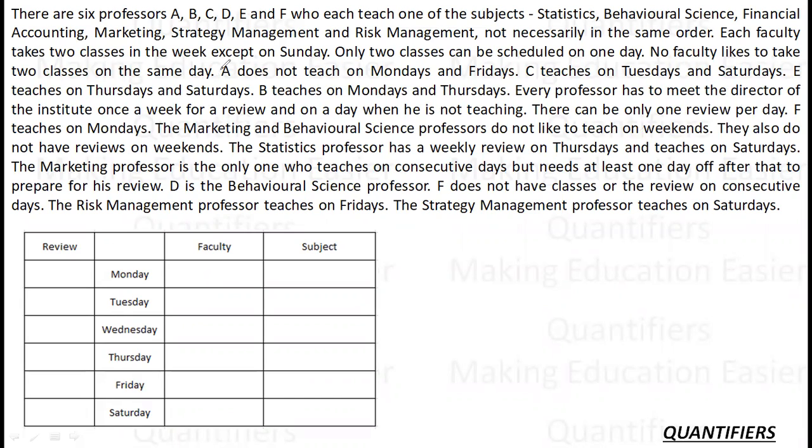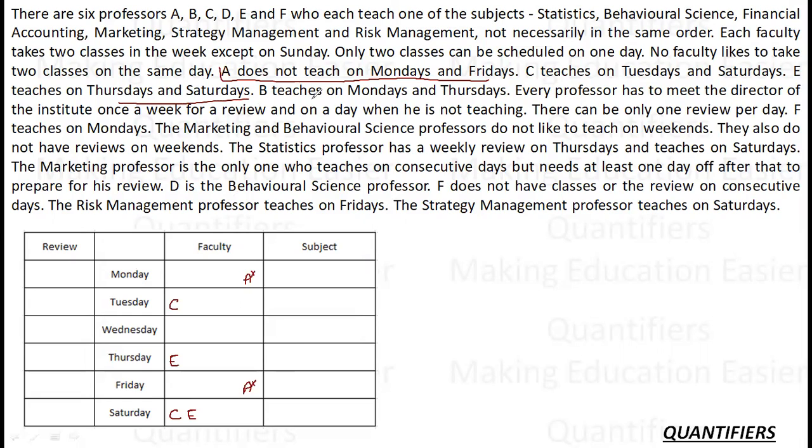A does not teach on Monday and Friday. So A will come neither on Monday nor on Friday. C teaches on Tuesdays and Saturdays. So C teaches on Tuesday and C teaches on Saturday. Every day there will be 2 faculties, every day there will be 2 subjects, right? E teaches on Thursdays and Saturdays. E teaches on Thursday and E teaches on Saturday, right?